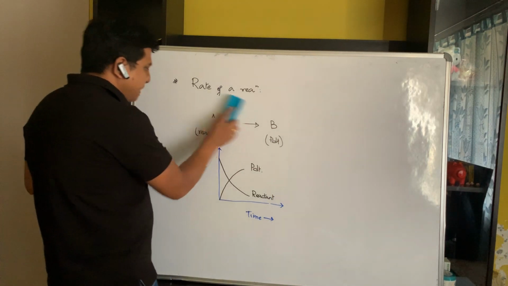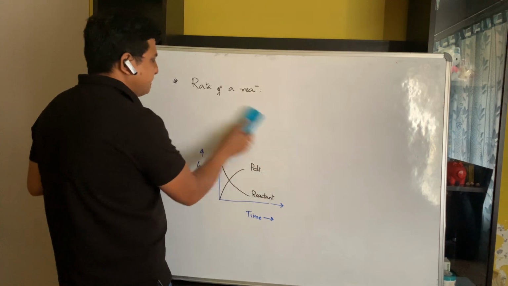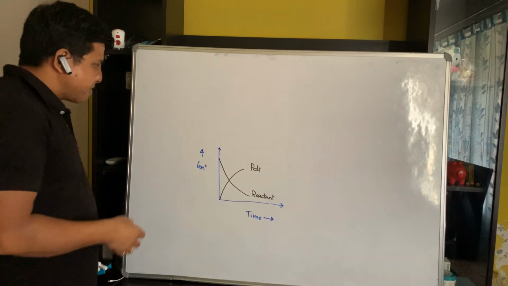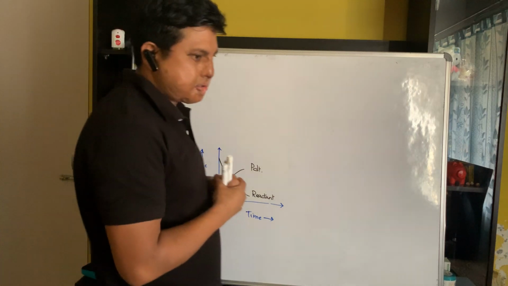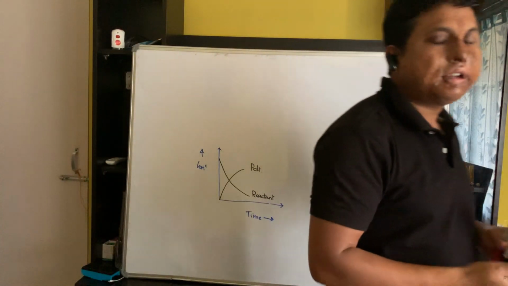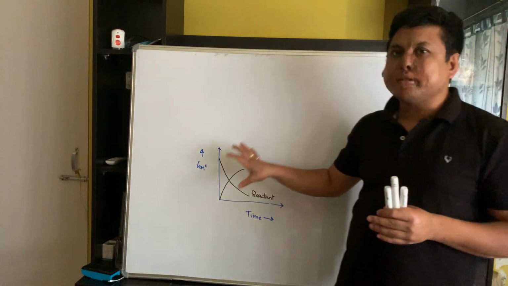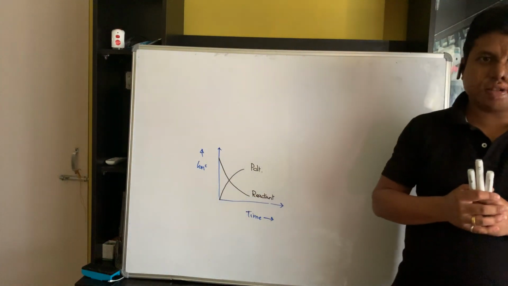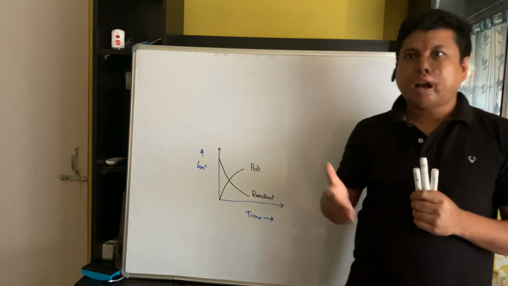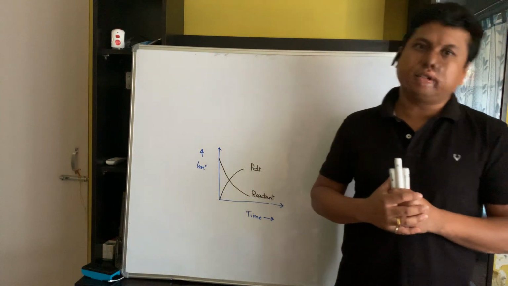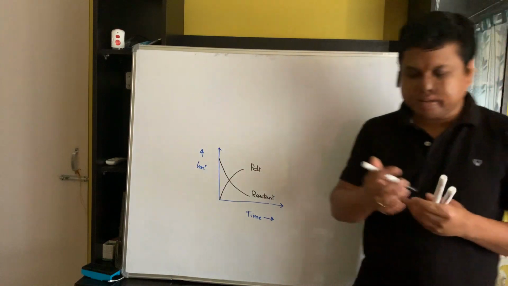So in this particular chapter, by measuring the change in concentration, we can measure the rate of a reaction. So what will be the formula for calculating the rate of a reaction in terms of concentration? Let us write it.